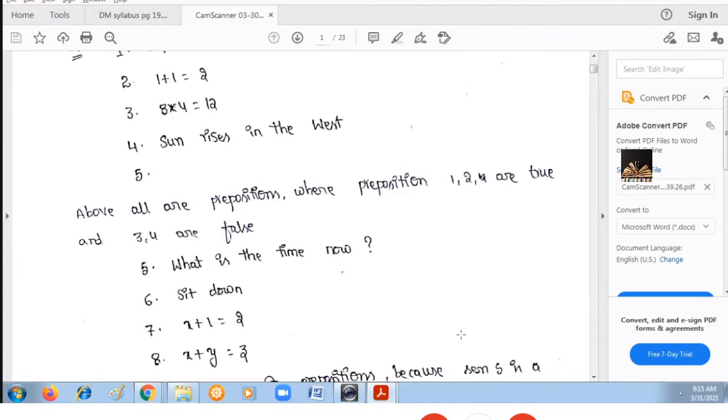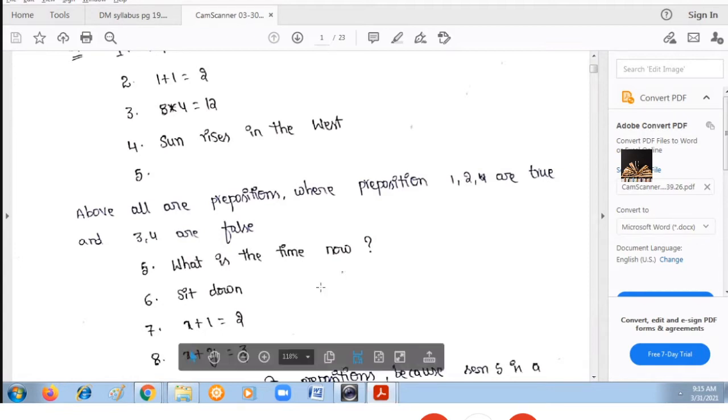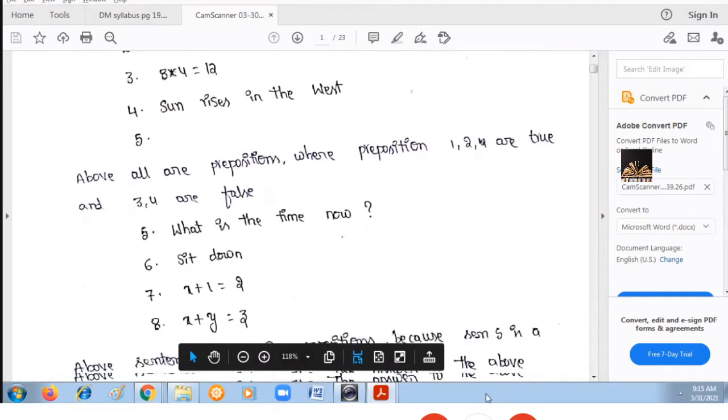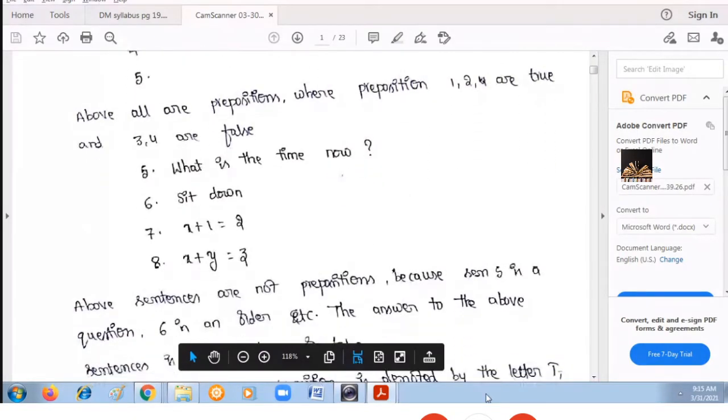Next one, sit down. It is an order. Sit down is an order. So it is also not a declarative statement. Similarly, when you see these examples, x plus 1 equal to 2, x plus y equal to z, these are all open questions. You need to find the value of x. We need to find the values of x, y, z, and so on, right?